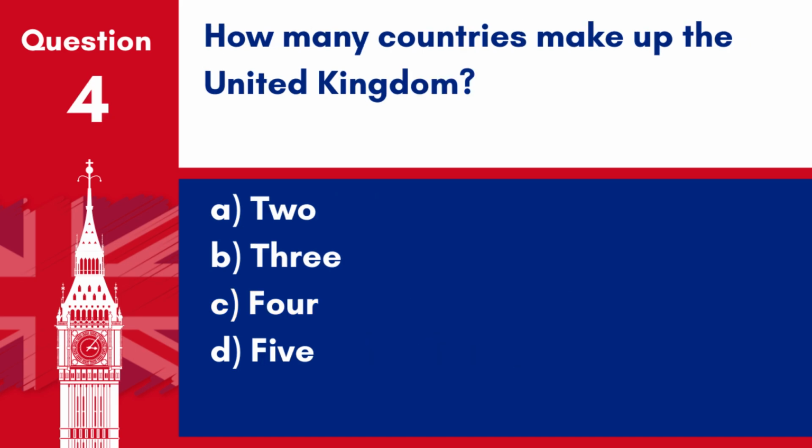Question 4. How many countries make up the United Kingdom? A. 2. B. 3. C. 4. D. 5. Answer. C. 4. The United Kingdom is made up of 4 countries: England, Scotland, Wales, and Northern Ireland.